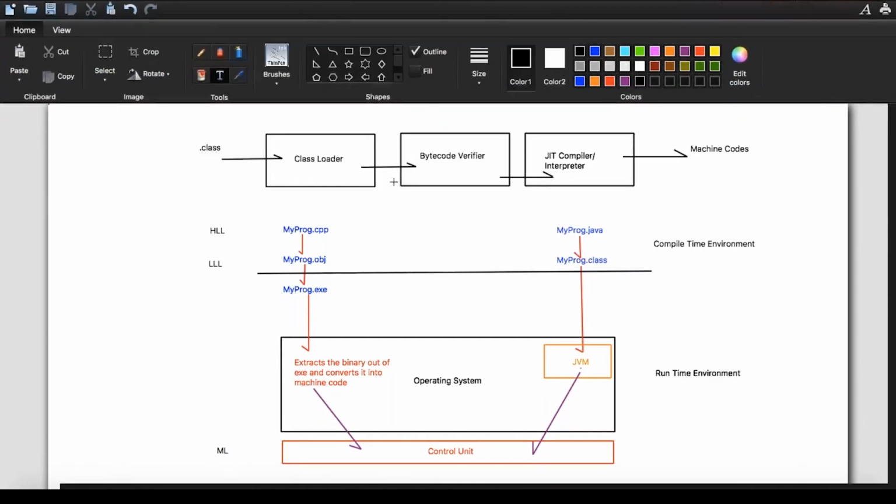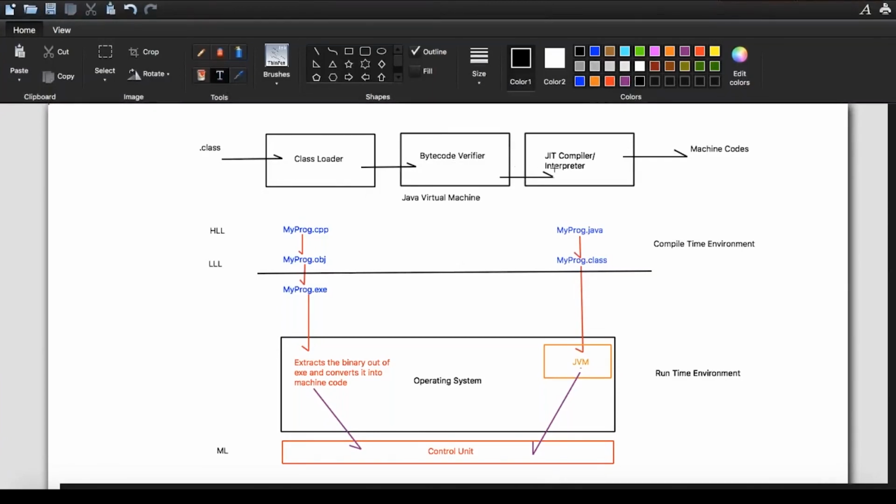Moving ahead now, let us understand this JVM part. This is known as the Java Virtual Machine, if you can see this above block. So your bytecode is loaded into the class loader. The class loader is that unit of the JVM which will load the bytecode. Then the bytecode verifier will check the security of this bytecode. So if anyone changes the bytecode, your bytecode verifier will reject it. We got some security algorithm which has been implemented, as in private keys.